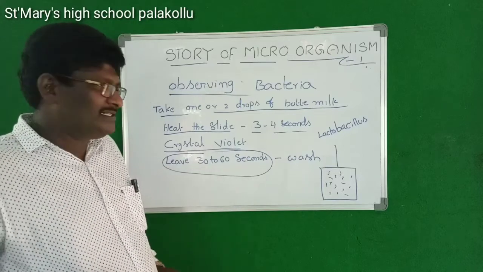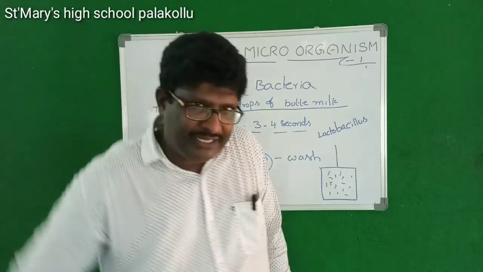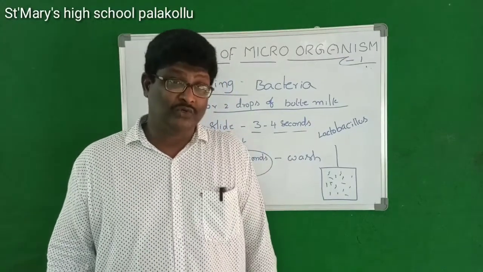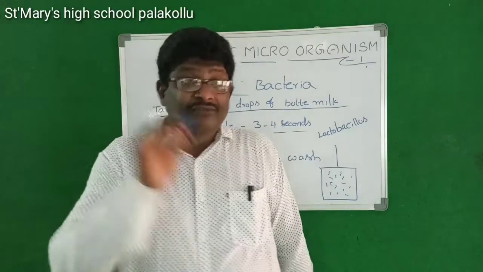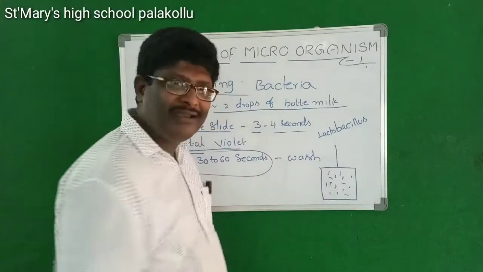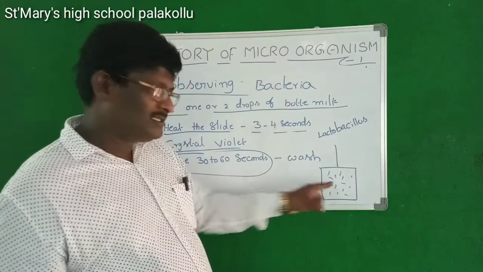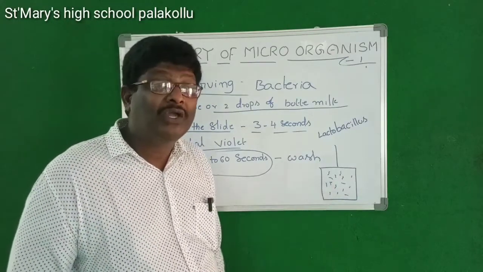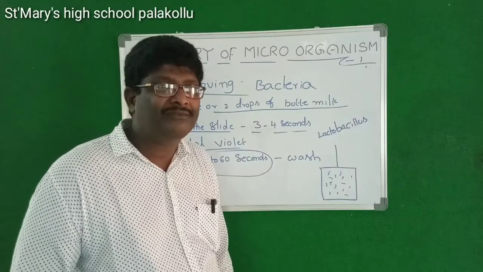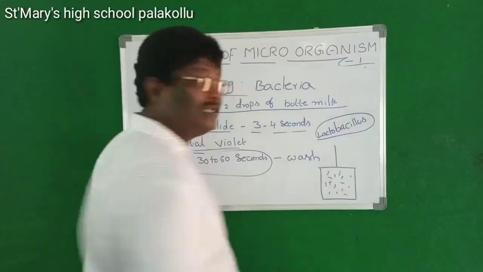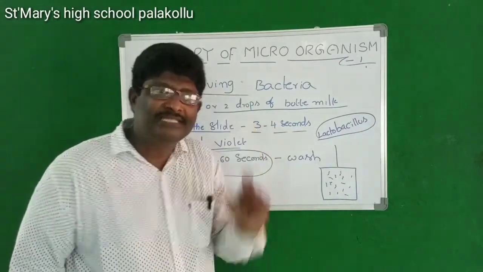After washing this slide we have to keep it under the microscope. When we observe that slide with the help of the microscope, we will find streak-like structures, like small sticks, on the slide. These streak-like structures are called bacteria. Whatever bacteria it is, it is lactobacillus bacteria.